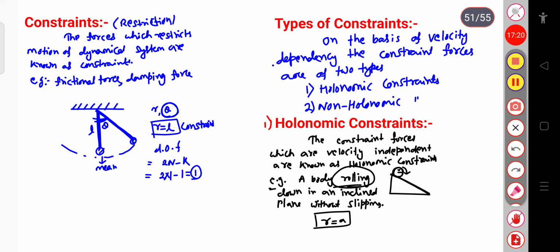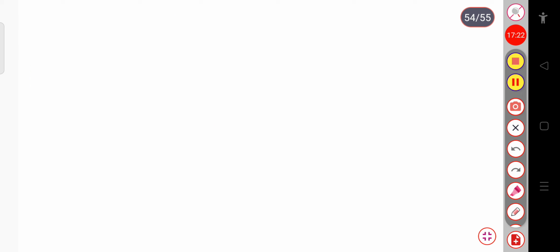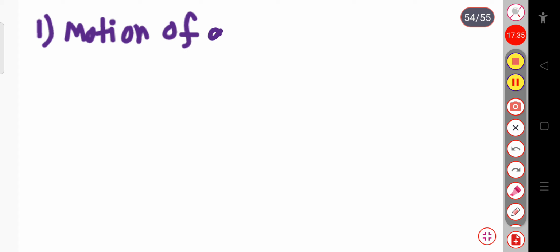Okay, now we will discuss some examples on the constraint. The first example is the motion of a body on an inclined plane under gravity.